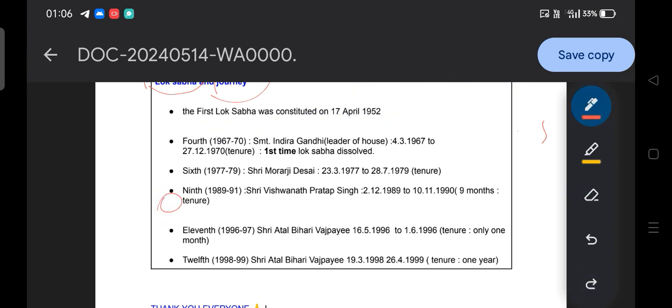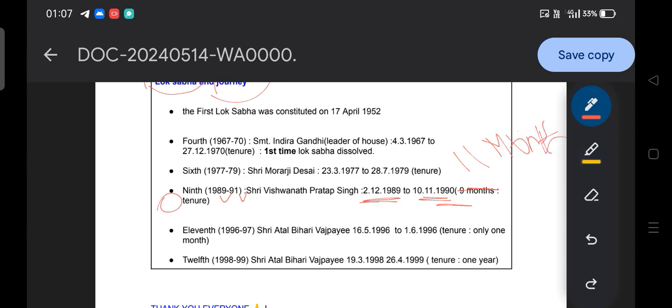Okay, so the ninth Lok Sabha, that is 89 to 91. Okay, 89 and 91, guys, it was not even 1 year. You think it's 1 year, that within 1 year it was dissolved? No, if you see the exact date, it is December 89 to November 90. That means it's basically around 11 months. Okay, it is around 11 months. Don't you think so?